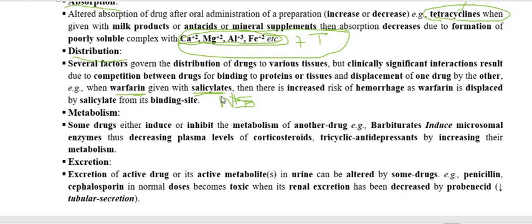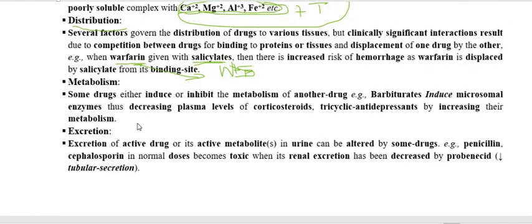When we put another drug together with warfarin, that is the analgesic salicylate, salicylate is also a very highly protein bound drug. So salicylate replaces warfarin from the blood protein binding, and therefore warfarin is freed in the blood and produces its action. So salicylate displaces warfarin from its binding site, and therefore it produces the toxicity of warfarin.